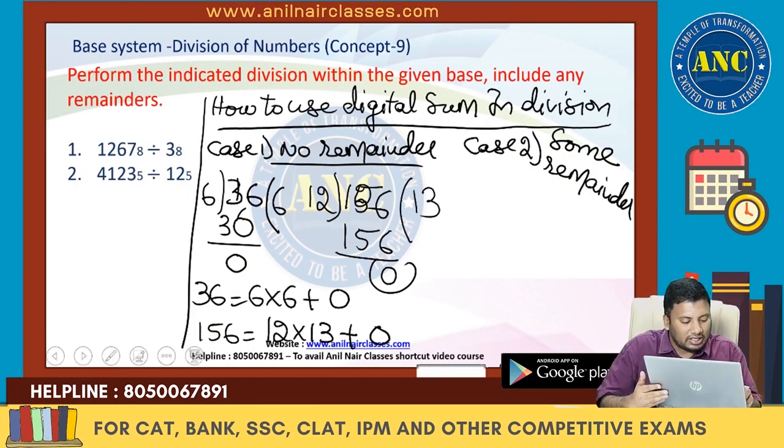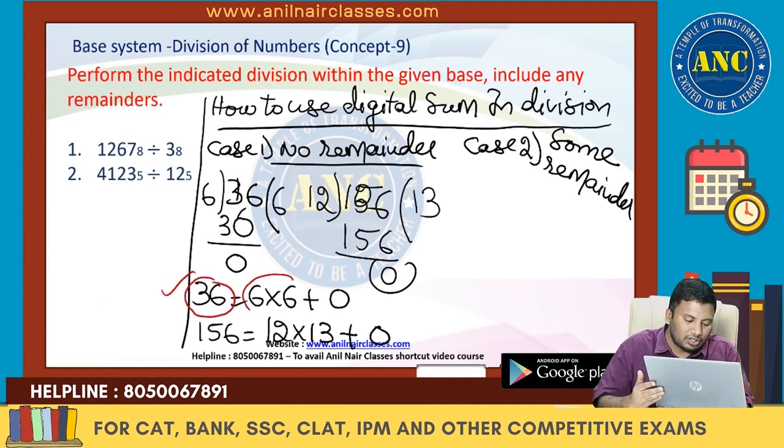Now apply digital sum logically. 36, what is the digital sum? 9. 6 into 6, 36. What is the digital sum? 9. 9 plus 0 is 9. Are you all with me? 156, what is the digital sum? 6 plus 5 is 11. 11 plus 1 is 12. 12 is 3. 3 into 4 is 12. 12, what is the digital sum? 3. 3 plus 0 is 3.